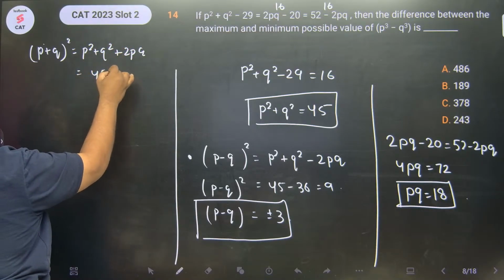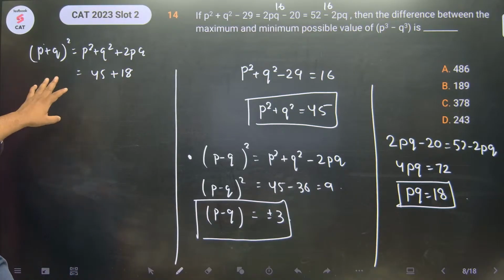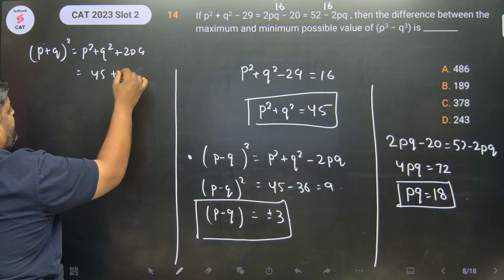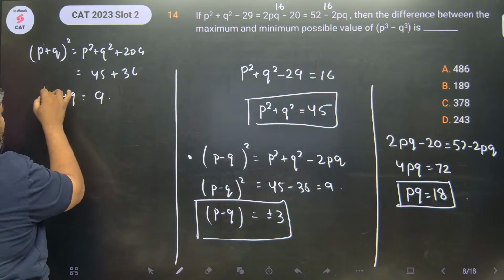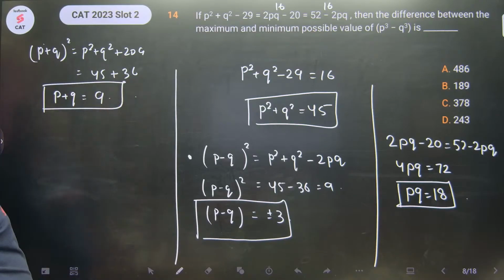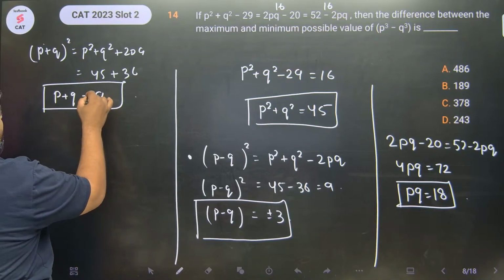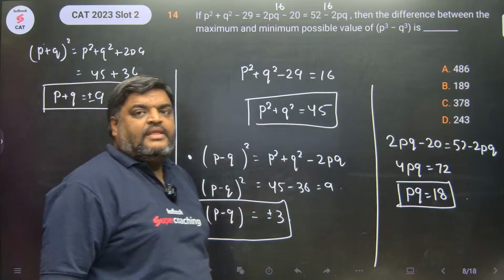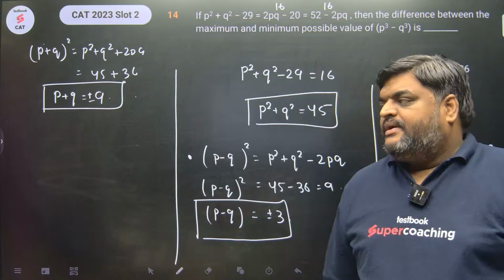This is 45 plus 2 into 18, 36, so 45 plus 36 is 81. So p plus q is plus minus 9. Sorted. This is what we have. Very good.